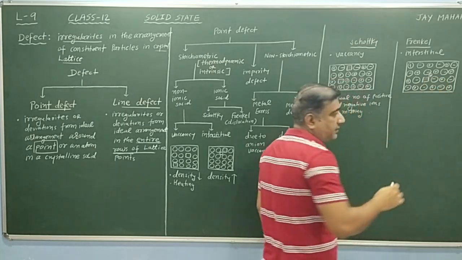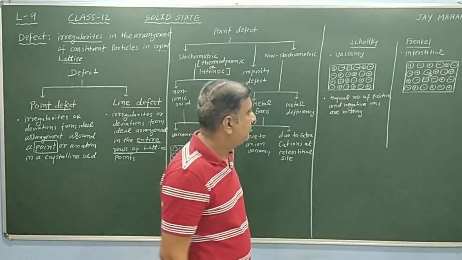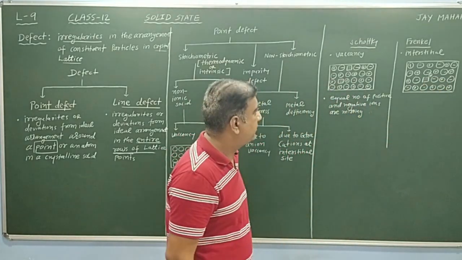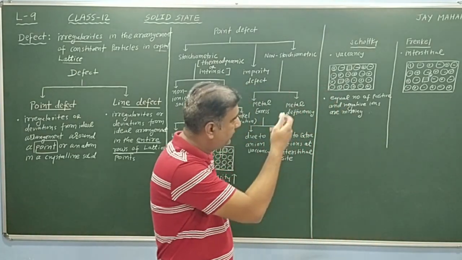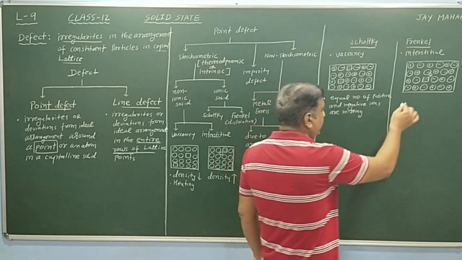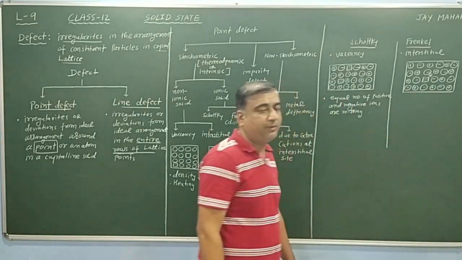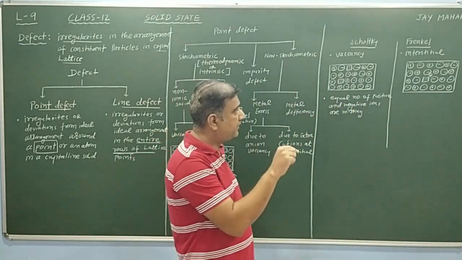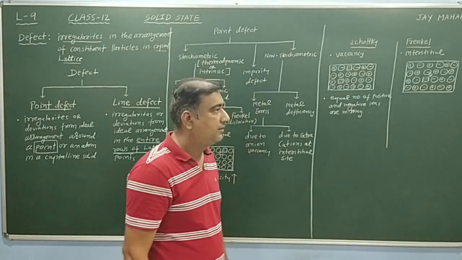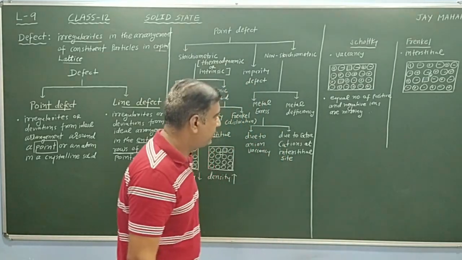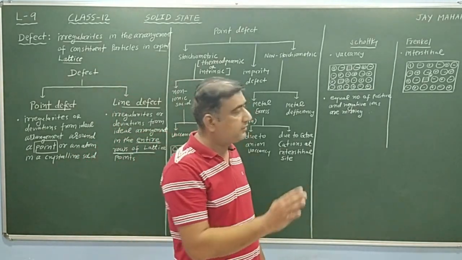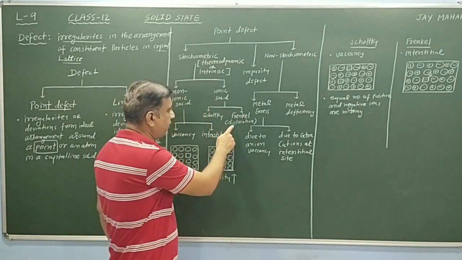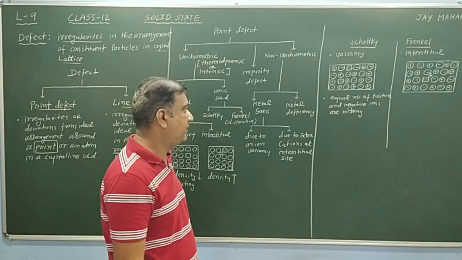That means when the positive ion, that means the cation, shifts to the interstitial site, an interstitial defect, that means Frenkel defect, is produced, and its original position becomes vacant. That means it creates a vacancy defect at its original position. Since the cation shifts to the interstitial site, it is also known as a dislocation defect.